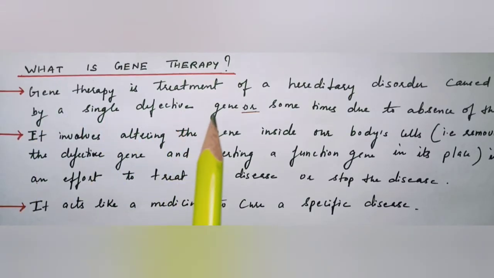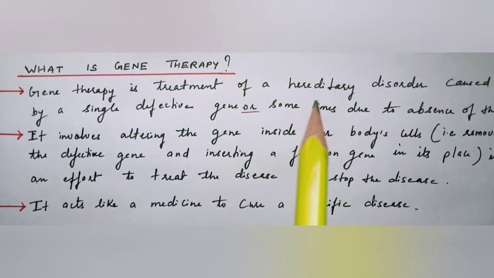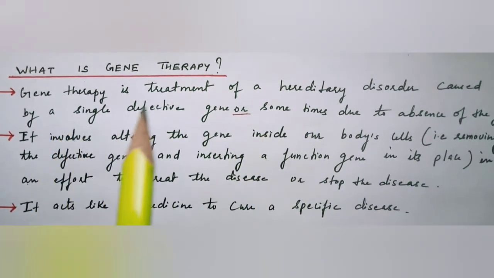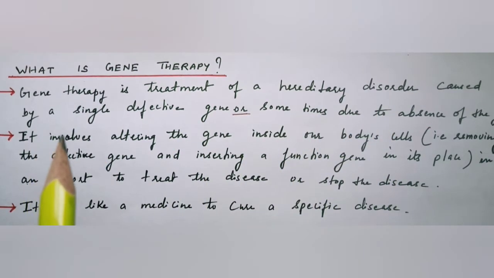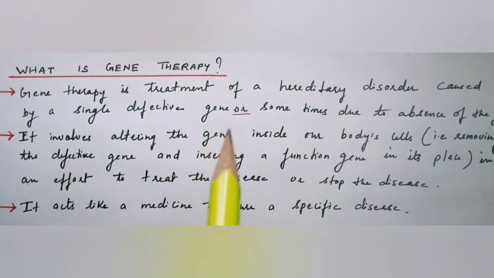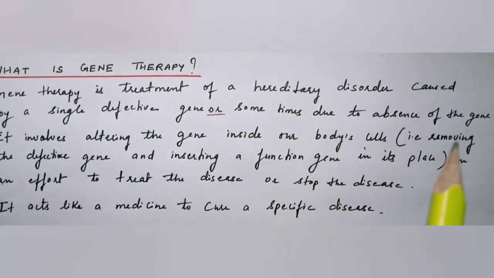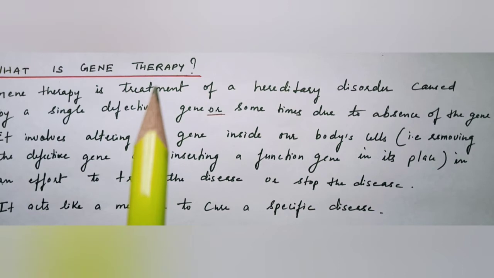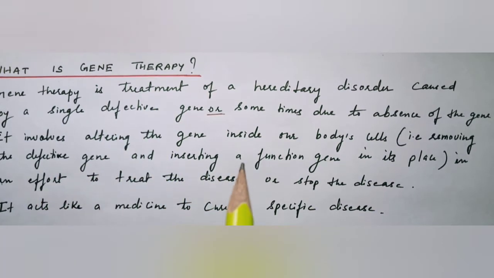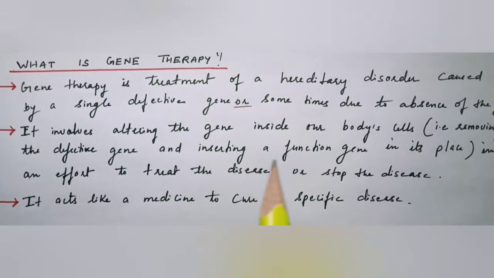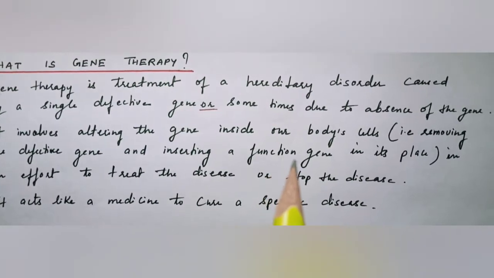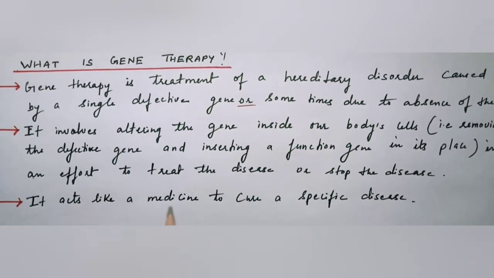Gene therapy is a kind of treatment of different kinds of hereditary disorders which are caused in our bodies. These hereditary disorders are caused because of the presence of a single defective gene in our cells, and sometimes due to the absence of the gene in our cells. So what is done in gene therapy is remove the defective gene from the cells and insert a functional gene in its place. Now after the insertion of the functional gene, this gene will start giving the proper orders and the cells will start functioning properly and the person becomes cured. So we can also say that gene therapy acts like a medicine in certain cases.